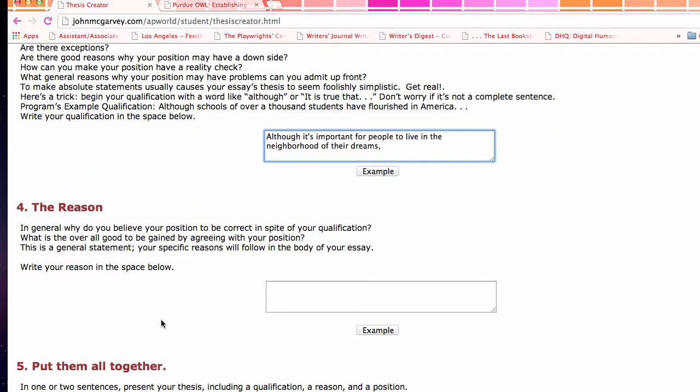Okay, I may change that in a minute, but I'll leave it that way right now. And then the reason would be why I think my position is correct. So one of the reasons why I think it's correct is because gentrification is pushing low-income families further outside central Los Angeles, which creates, actually, I'll just leave it that way for now. Sorry. Can you tell I too have thesis statement anxiety.